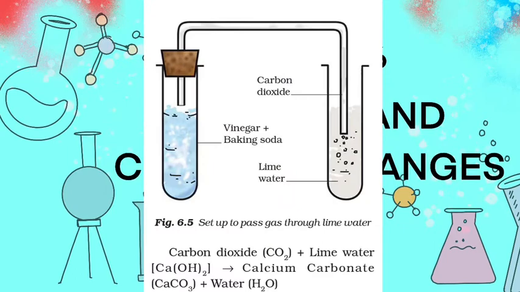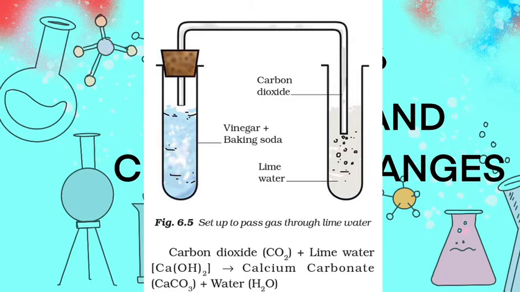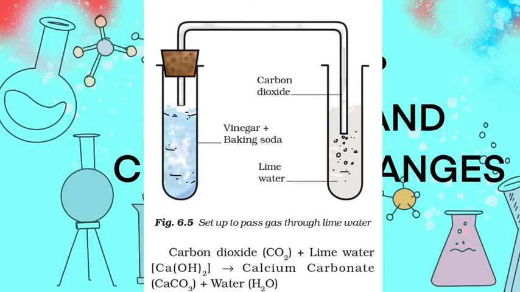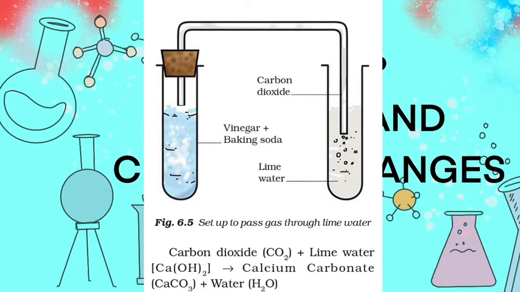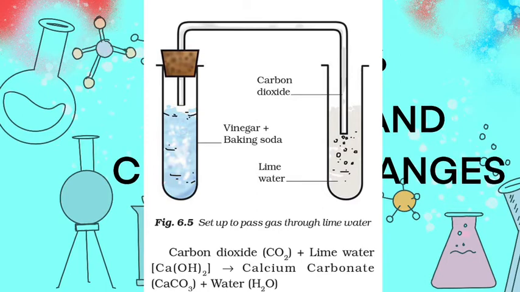To test the gas that is produced in this reaction, we can do this experiment where we take the vinegar and the baking soda in a test tube and put a cork over the test tube. Now a glass pipe is inserted, and we take lime water and dip the other end of the glass pipe in it.